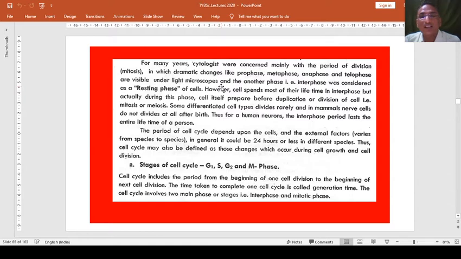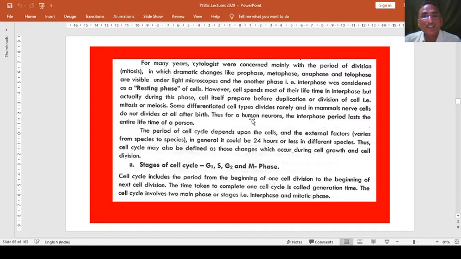The other phase, interphase, was considered a resting phase, where the cell pauses its activities for some time. However, cells spend most of their lifetime in interphase, and actually during this phase the cell prepares itself before the next division, mitosis or meiosis, so we can call it a preparatory phase.